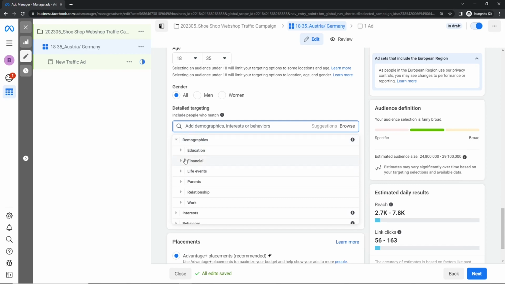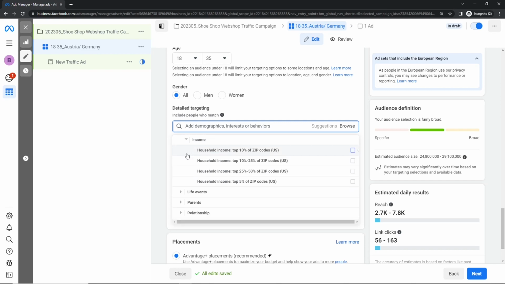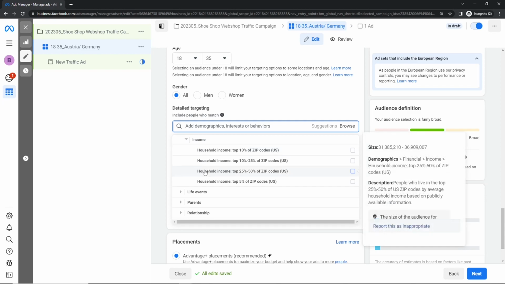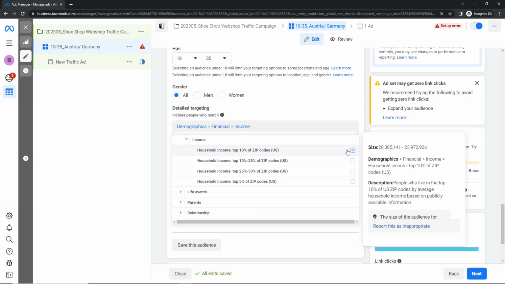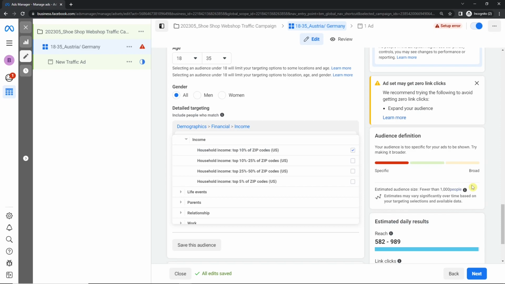In demographics, we also have financials, life events, parents, relationship, and work. In financials, we have the income. Maybe I have a high price product. Then I could say household income, maybe top 25 to 50% or top 10%. So the richest 10%. But this is a bit complex, of course, in this case for Germany and Austria. So this only makes sense for the US.